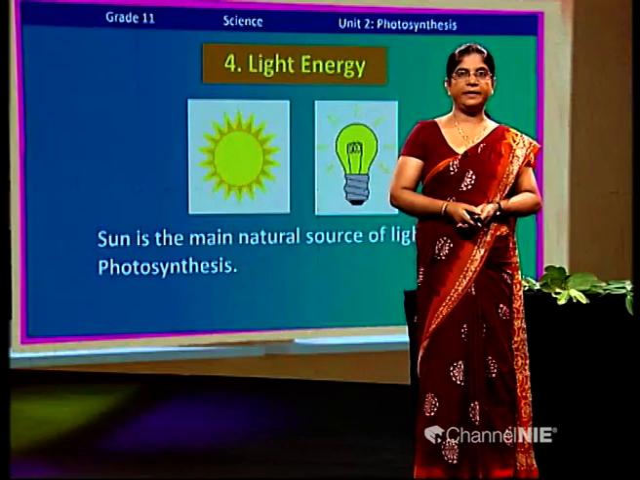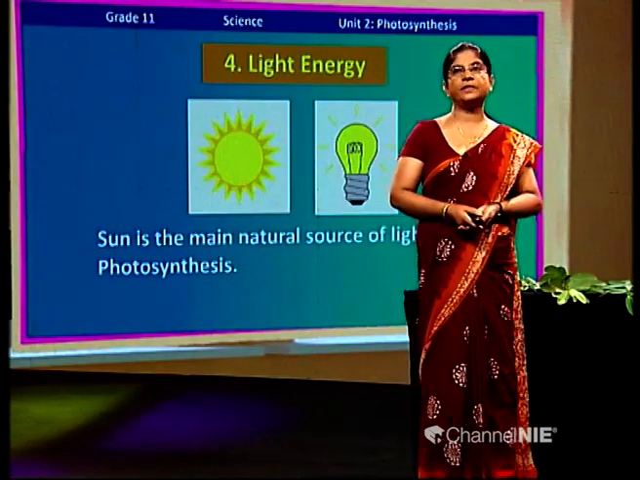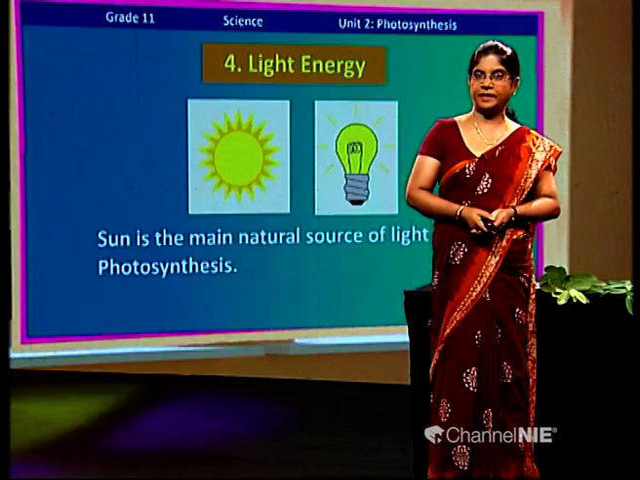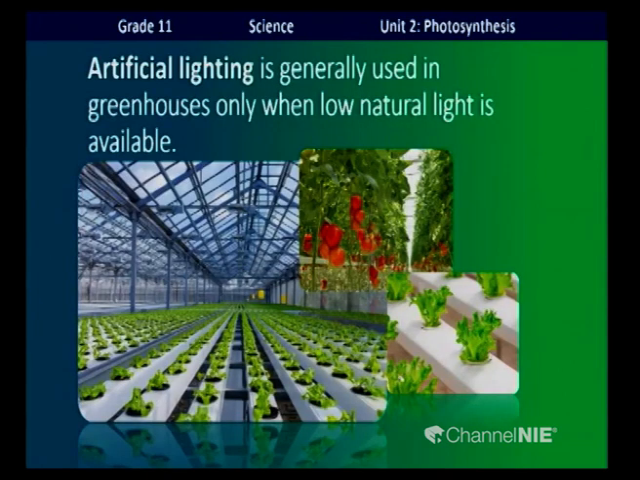Next, light energy. Sun is the main natural source of light for photosynthesis, but under special circumstances we can use artificial lights also. Now look at this diagram, children. Can you identify this? Yes, it is a greenhouse.